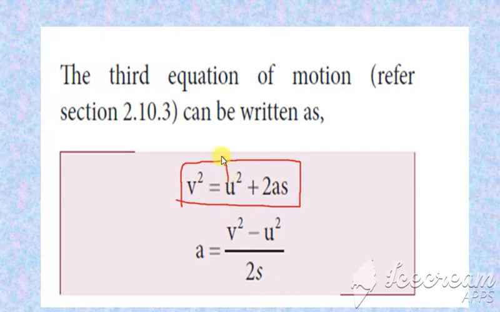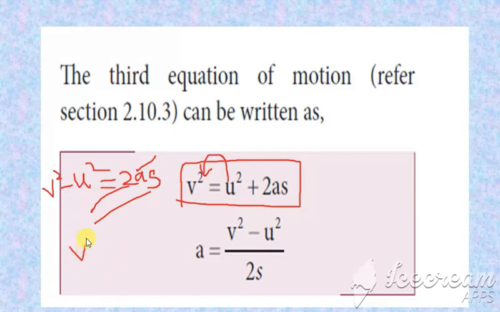Now bring u squared to this side, so we get v squared minus u squared, which is equal to 2a into s. Now we need the value of a alone here, so we bring 2s down, and we get a is equal to v squared minus u squared divided by 2s. This gives the value of a.